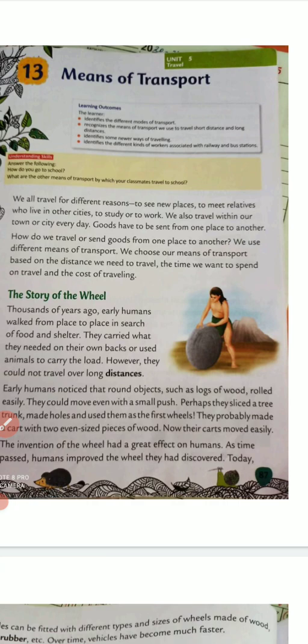So children, we all know what the means of transport are. Means of transport is the transport system by which you travel from one place to another, right? Like when you come to school, you come by bus. So bus is the means of transport. There are different means of transport you see on the roads, in the air, and also in the water. So there are different types of means of transport depending upon the medium in which they are traveling or running on. All right.